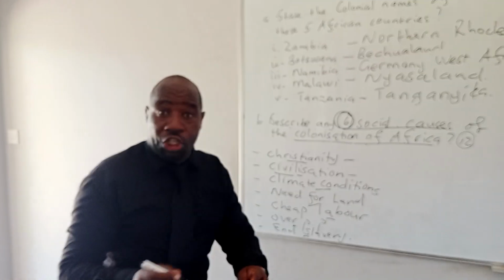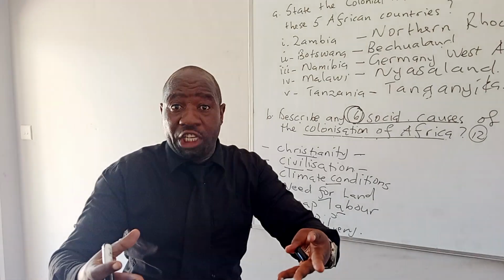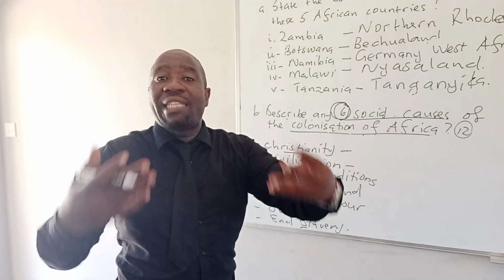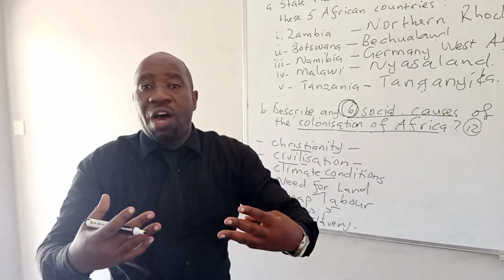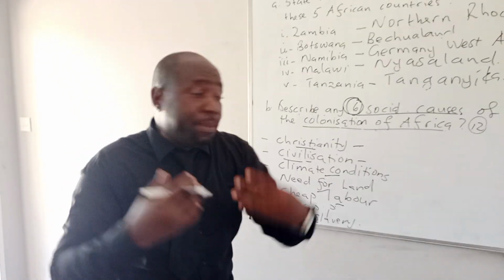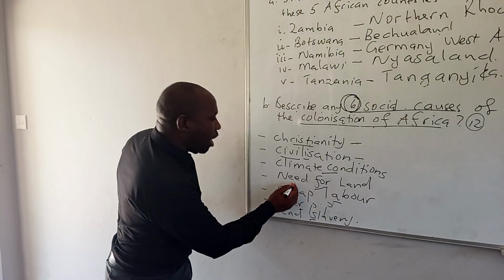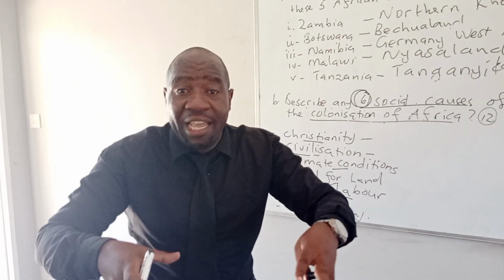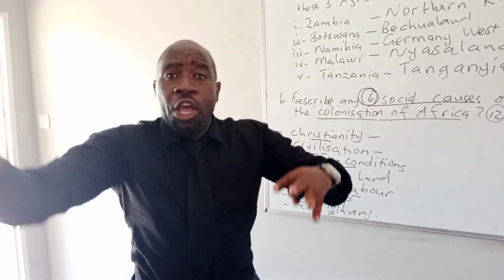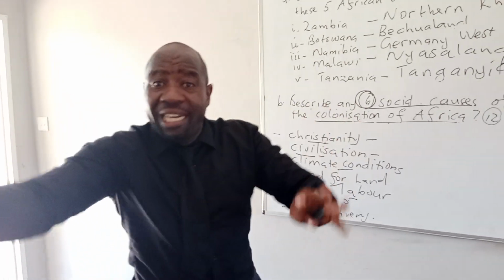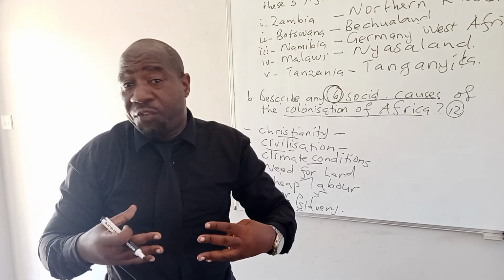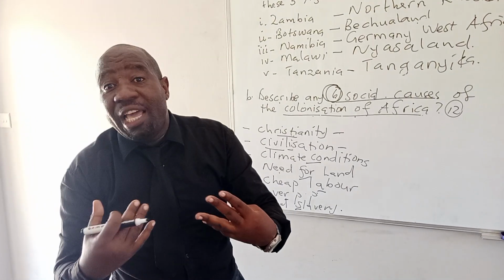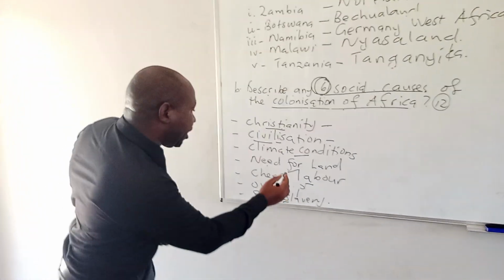Good climatic conditions. There were good climatic conditions in Africa. Africa was sunny, and we see them now coming to Africa. Why? Because of the good climatic conditions that were in Africa. The need for land. They wanted fertile lands. Africa had vast lands, so they wanted to come to Africa. Why? It is because of the vast lands that were in Africa. So the need to acquire lands in Africa led to the colonization of Africa.